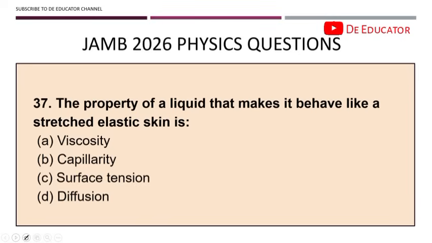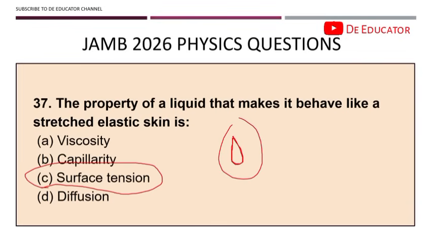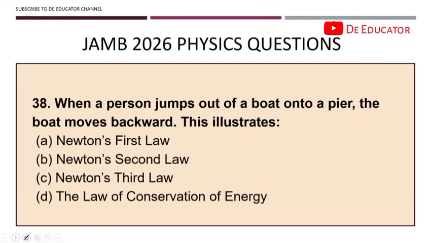37. The property of a liquid that makes it behave like a stretched elastic skin is its surface tension. They'll ask, why is it that water comes in drops? Water forms something like this before it drops to form something like this. It is as a result of its surface tension. Surface tension means the surface of a liquid acts like a stretched elastic membrane. Sometimes water looks as if it's stretching. It's because of the surface tension of the water.